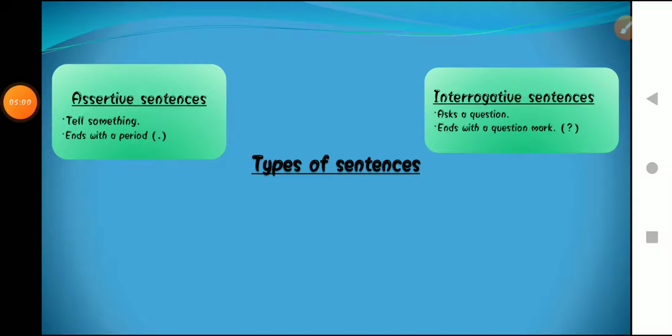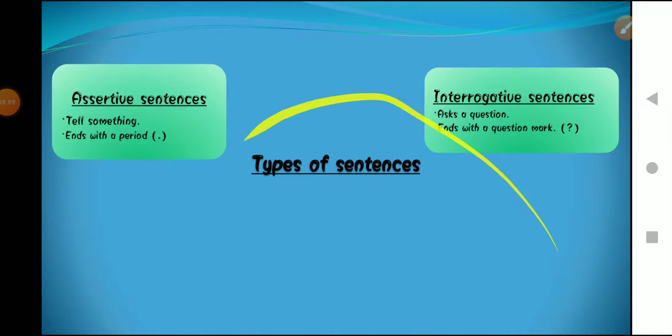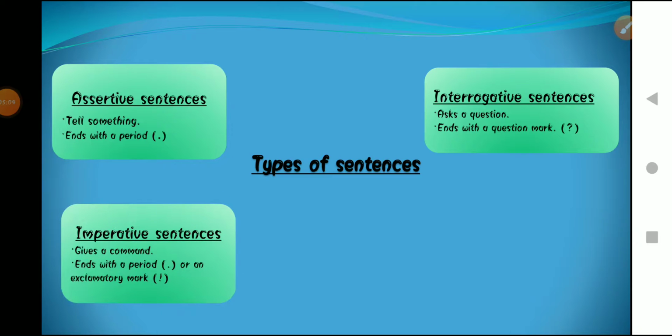Okay, now moving forward, the other type of sentences is imperative sentences. So, what are imperative sentences? Imperative sentences are those sentences in which we are giving commands, a request, an advice or desire. Those sentences which have any of these four types of things are basically imperative sentences.